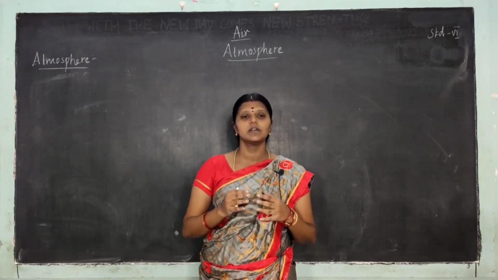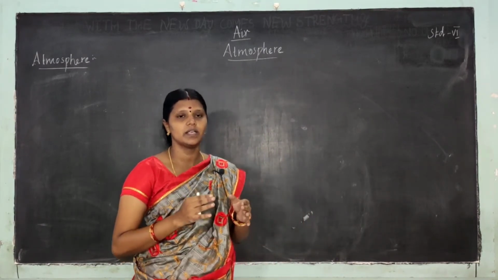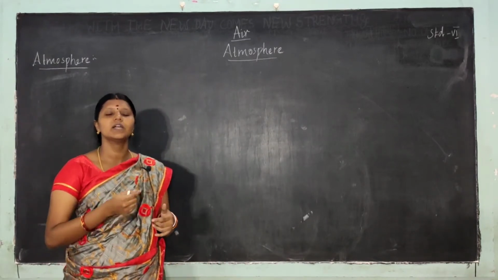First of all, what is atmosphere? The air layer which is surrounding the earth is called atmosphere.